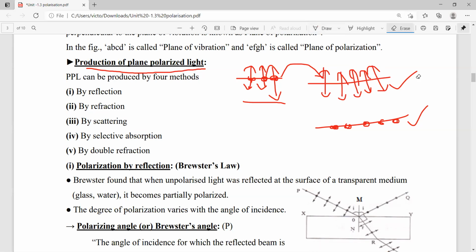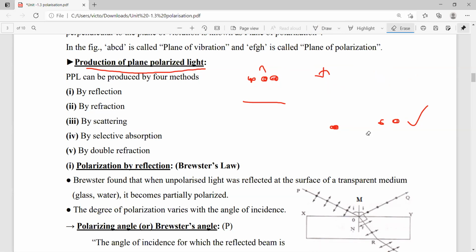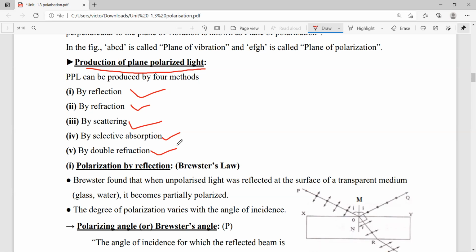Okay. Now, what are the methods for the production of the polarized light? There are various methods. The first method is by reflection, and the second one is refraction, then scattering, selective absorption, and finally double refraction. Let us discuss one by one.